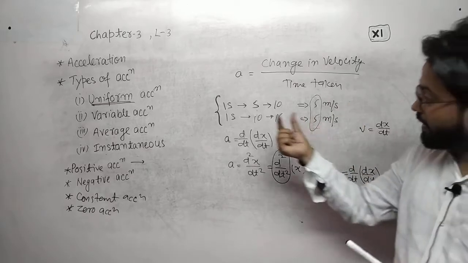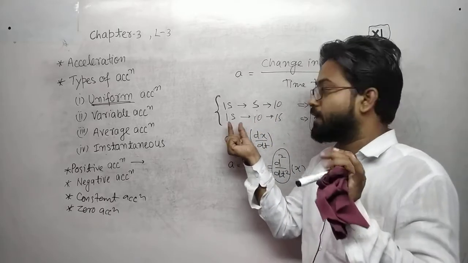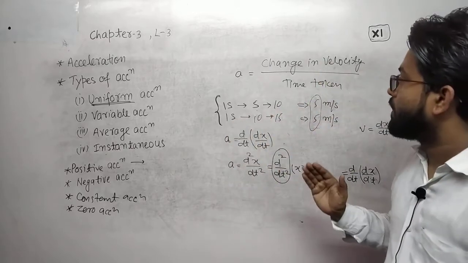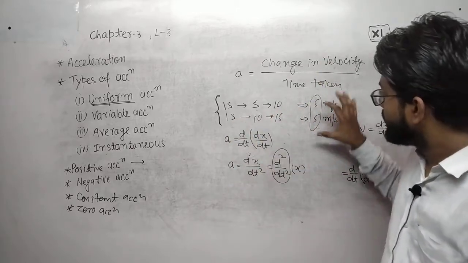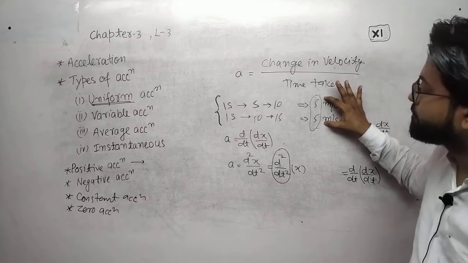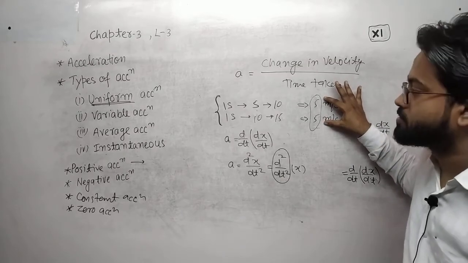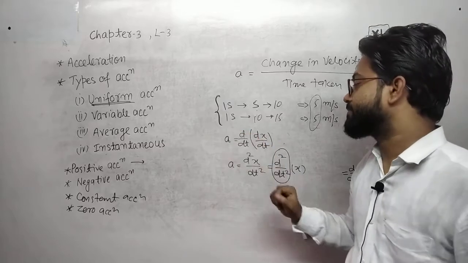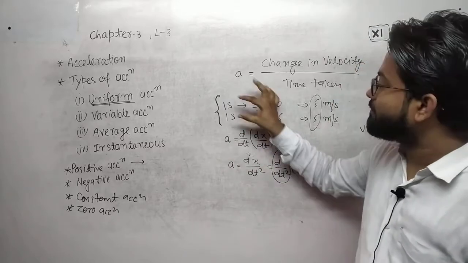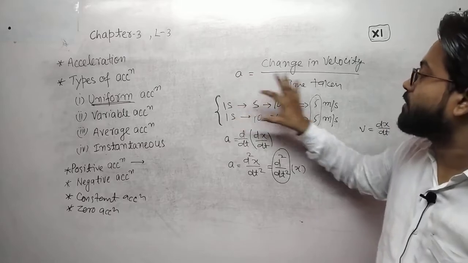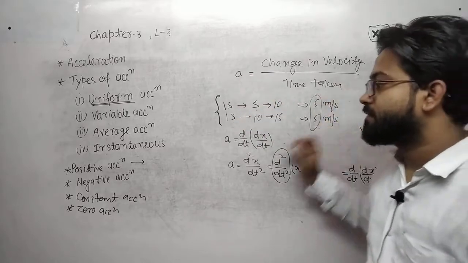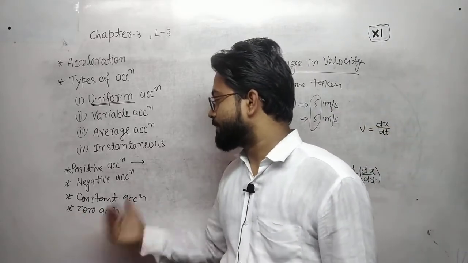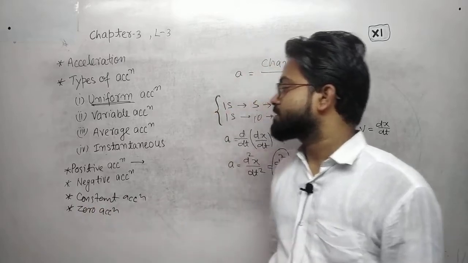In any given time, if the change in velocity is constant, it may be in 2 seconds, it may be in 5 seconds, any equal time of interval, when the change in velocity is equal, then the type of acceleration is called constant acceleration.